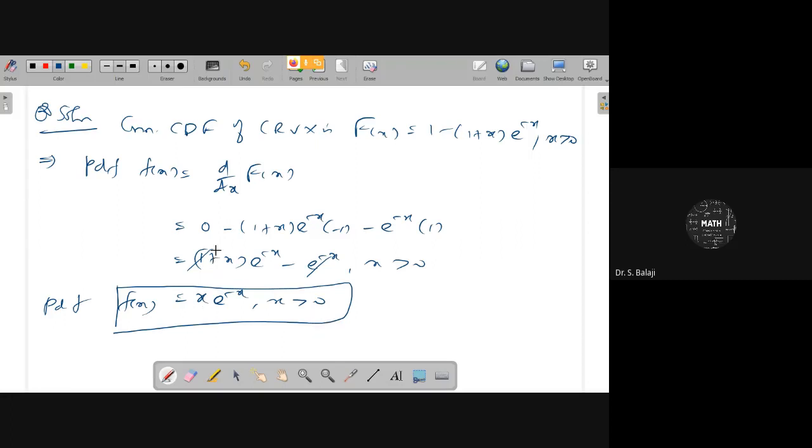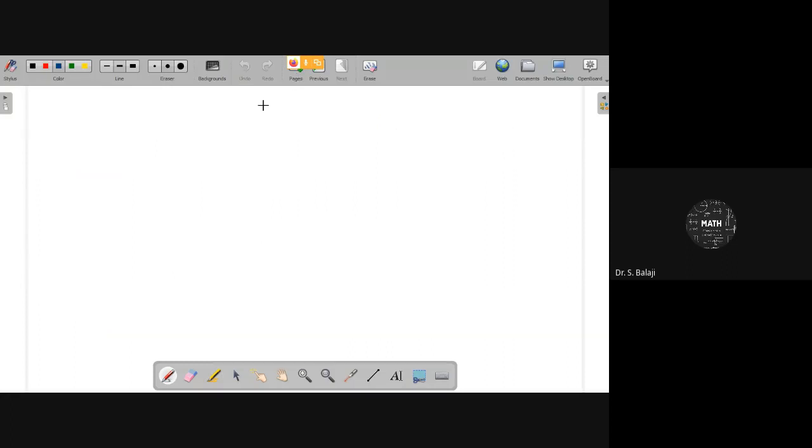From this PDF, they are asking for the mean and variance. We are in need of the mean first. Mean is equal to the expected value. Because x is greater than 0, you can use the integral from 0 to infinity of x f of x dx. Already f of x is x e to the power minus x, so it is the integral of x times x e to the power minus x dx.